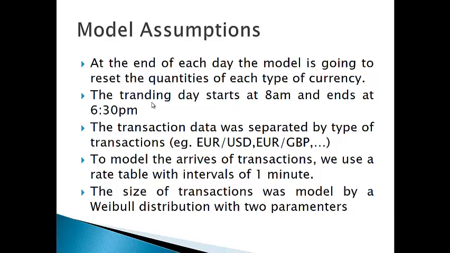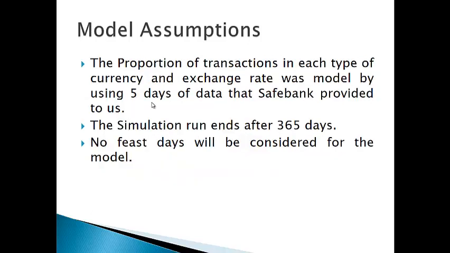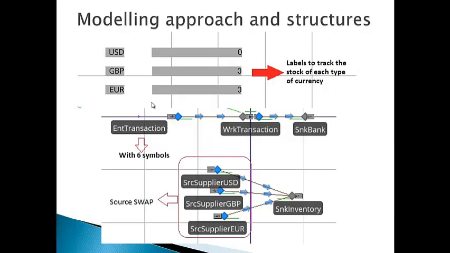To model the arrivals of transactions, we use a rate table with intervals of 1 minute. The size of transactions was modeled by a weighted distribution with two parameters. The proportion of transactions in each type of currency and exchange rate was modeled by using 5 days of data that SafeBank provided to us. The simulation run ends after 365 days. No fixed days will be considered for the model.